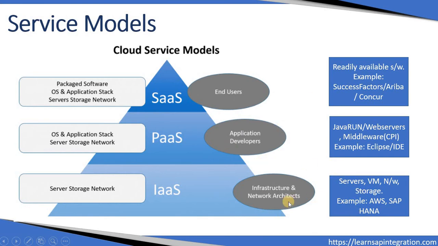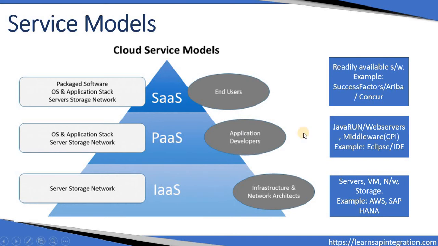So coming to who is using infrastructure as a service: network architects are using this. And who is using platform as a service? Application developers are going to use platform as a service. Then software as a service, every end user is going to use software as a service.